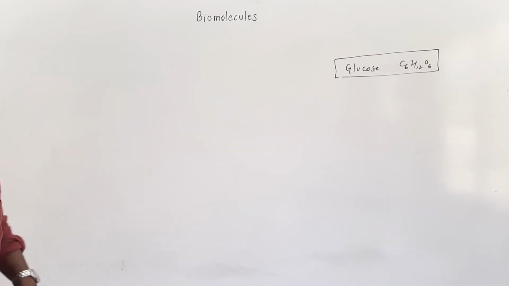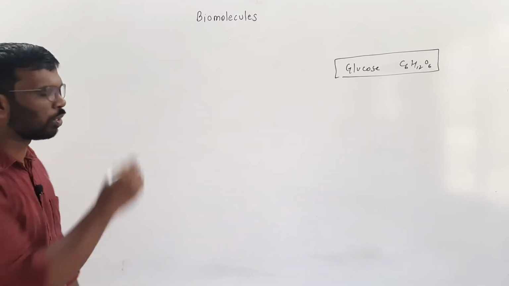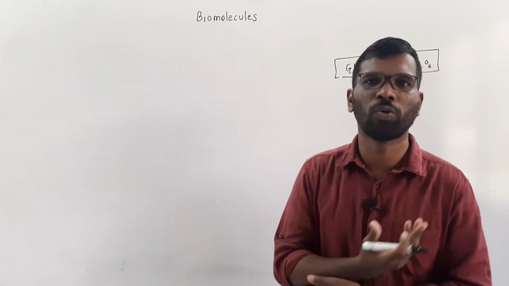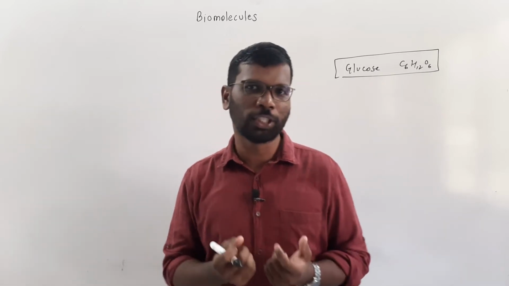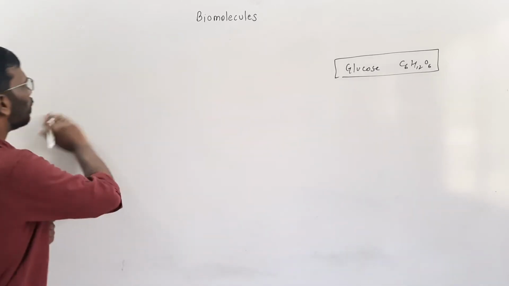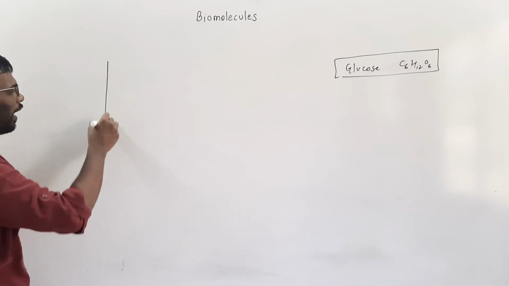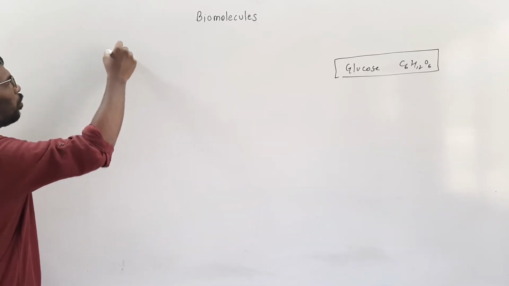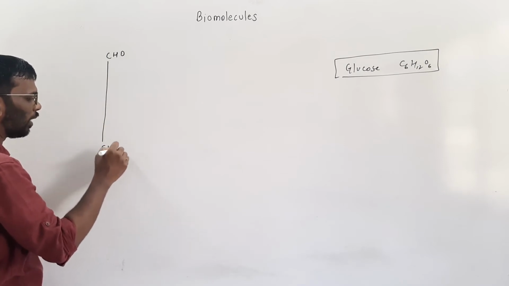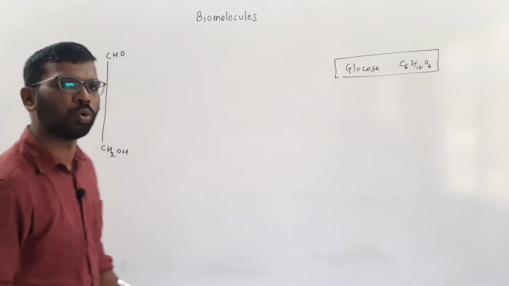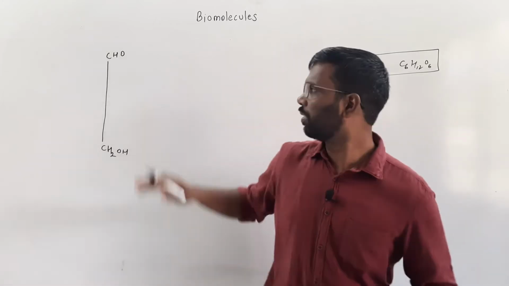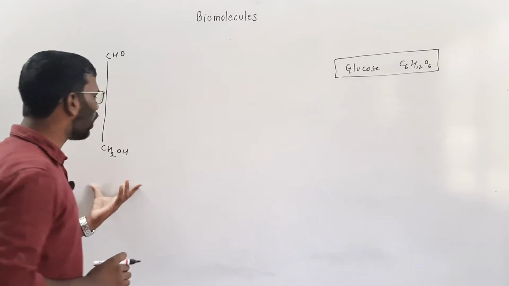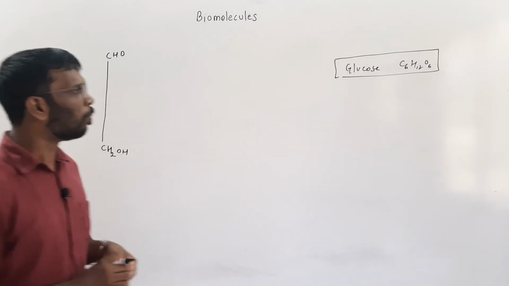First, the very basic thing I'll do is how to write the structure of glucose. The thing is very simple. When we write the structure of glucose, we always write it in the Fischer projection. Fischer projection means draw a straight line. Here you will put an aldehyde group, and here you are going to put a CH2OH group. Now the CHO group is written on the top and CH2OH is written at the bottom, meaning the most oxidized is on top.